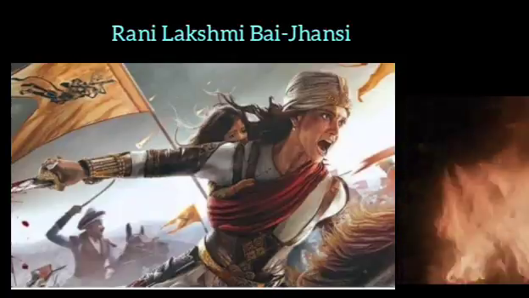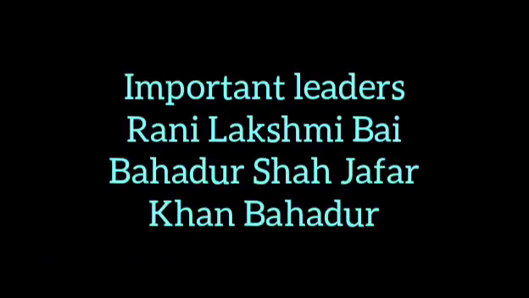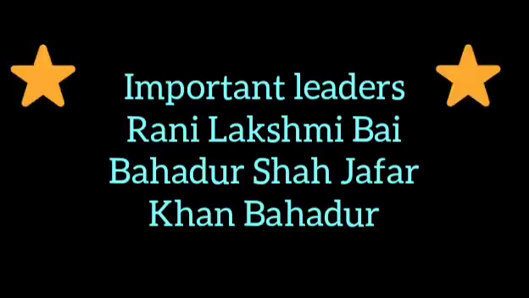Rani Lakshmi Bai fought against the British army until she was defeated. The important leaders of the mutiny were Rani Lakshmi Bai, Bahadur Shah Zafar and Khan Bahadur.